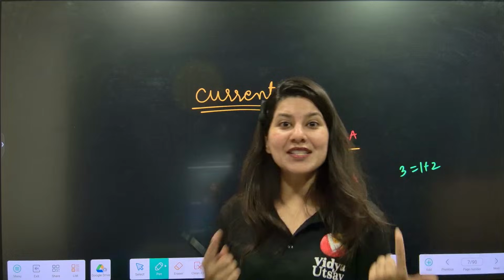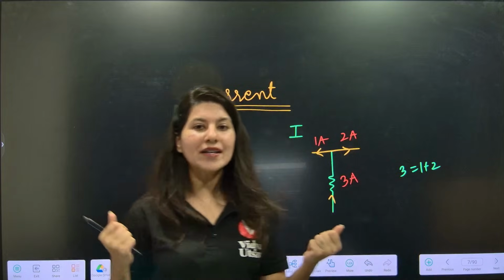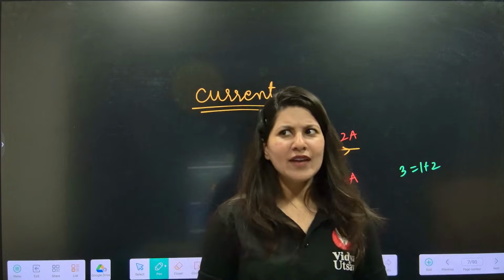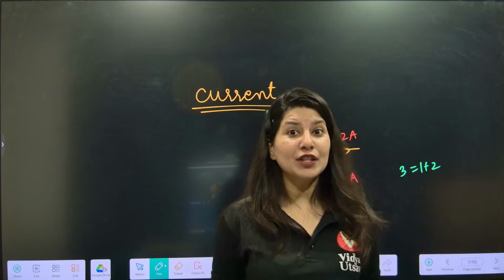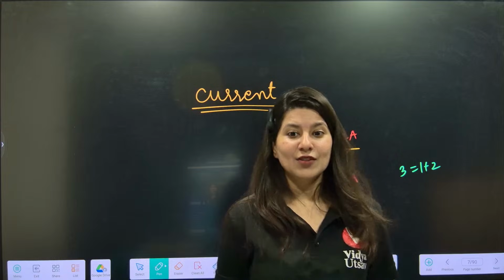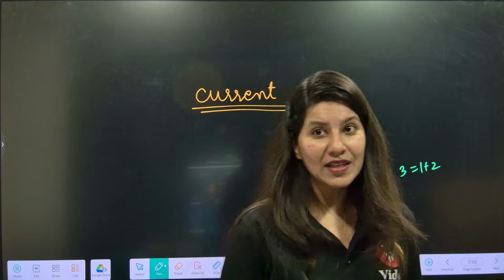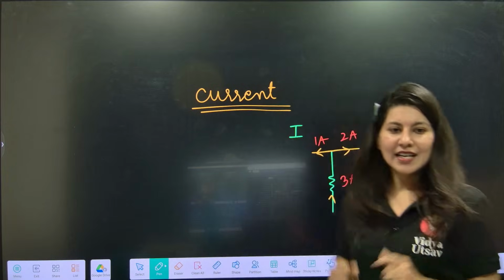So what is the correct definition now? Understand, now you are a JEE aspirant. You go and ask anyone, a vector quantity. Now ask your friends, angle should be a vector quantity. Why? It is having direction as well as magnitude. So that means your definition is wrong, or maybe angle is a vector quantity. Okay, so we'll do that.